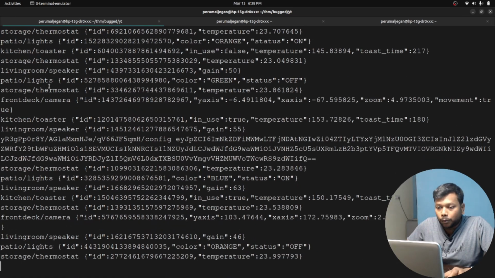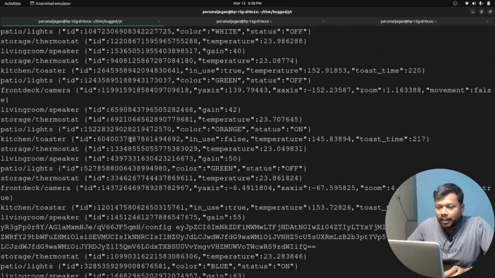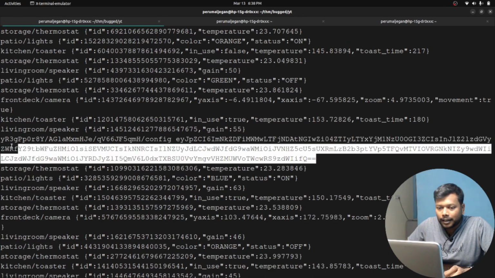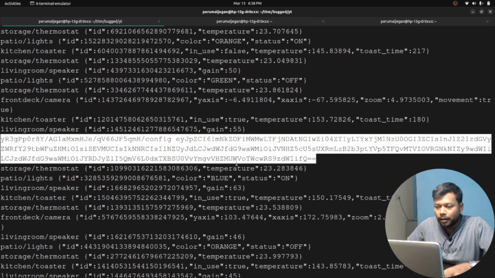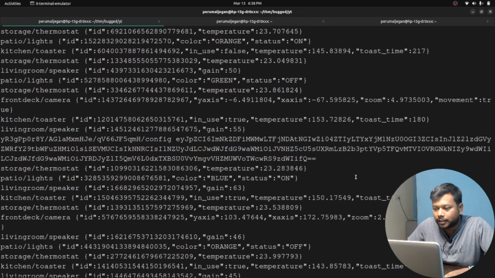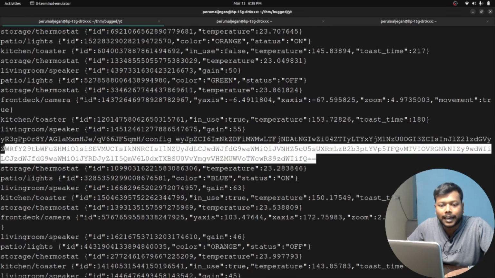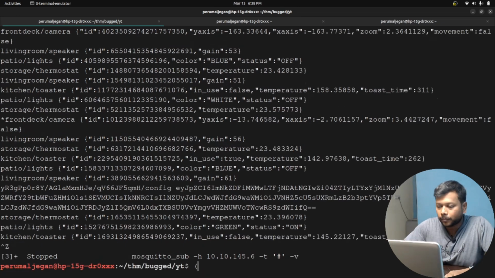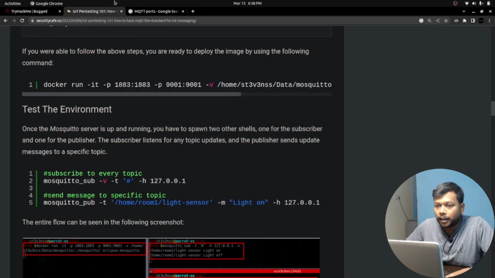Well, now look at this one. Can you observe any weird thing here? Look at this one. Here is a weird blob. We got this weird blob from this message. So let's try to uncover this. Look at this padding, double equal sign. Looks like a base 64 encoding. So let me try to uncover this one. It is already in my clipboard, I suppose.